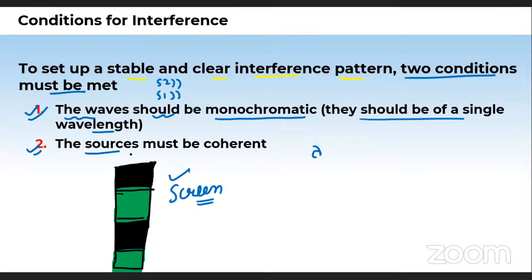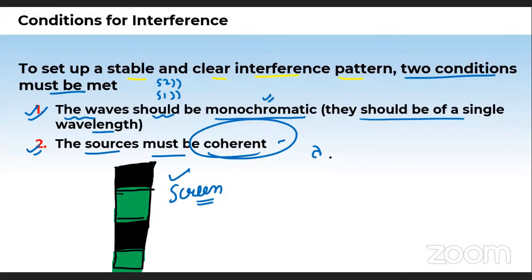Next is this: the sources which you are using must be coherent. Now the question arises: what are these coherent sources? That was also in the index page, and we have to study this today. Okay, so the first condition we understood.